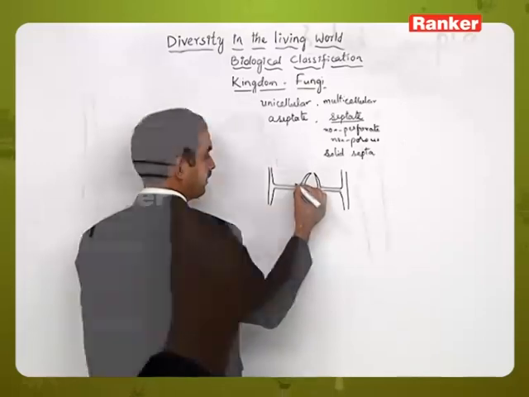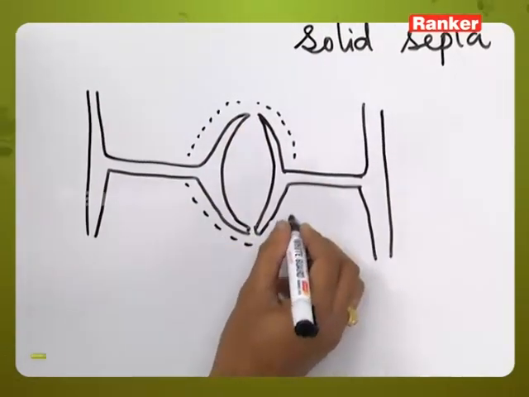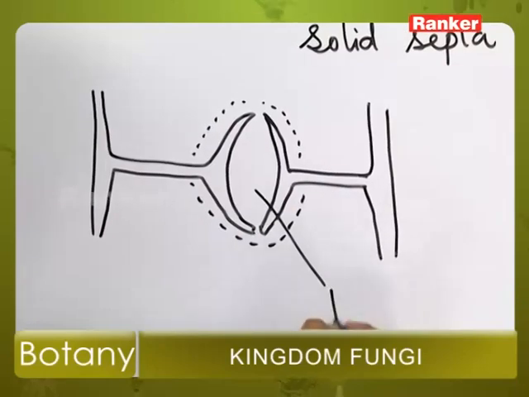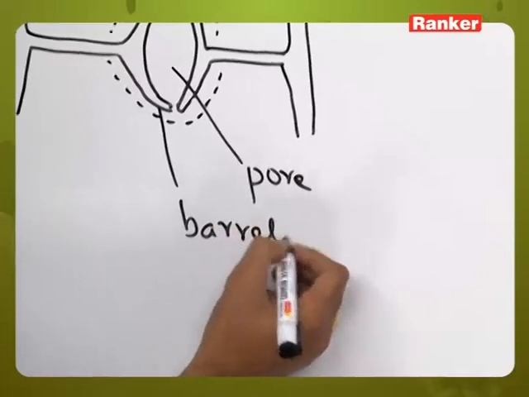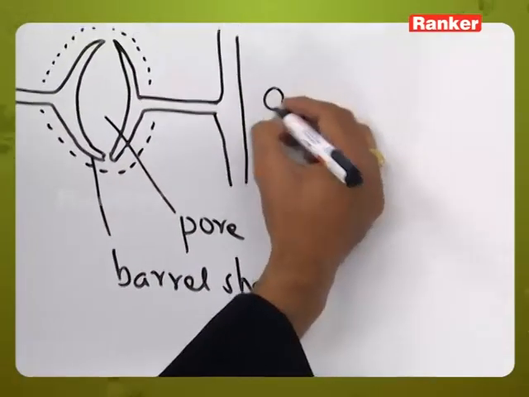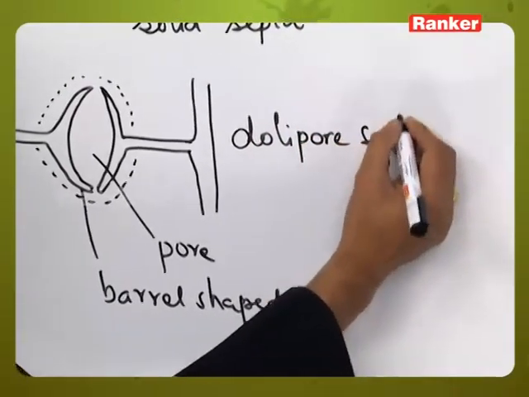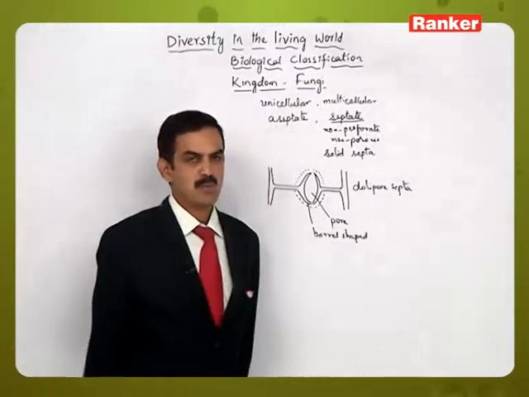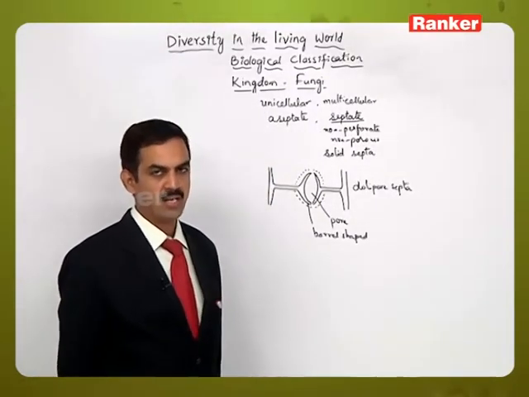This type of cap like structure will be formed around the barrel shaped structure. The pore is present, surrounded by the barrel shaped borders. So this type of septa is called dolipore septa. This is a special type of septa that can be seen in the higher fungal group of organisms.